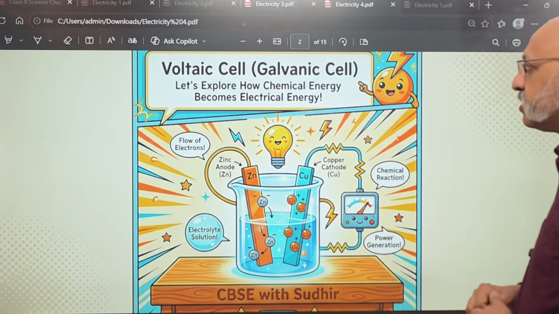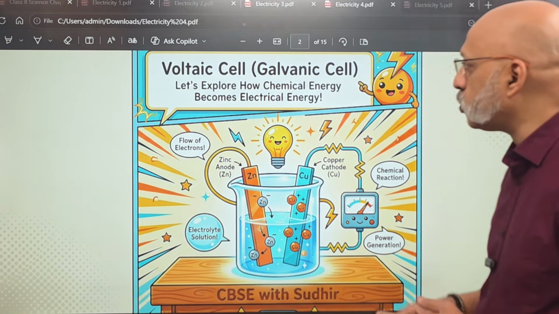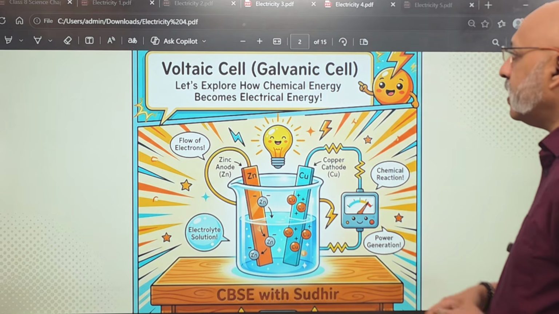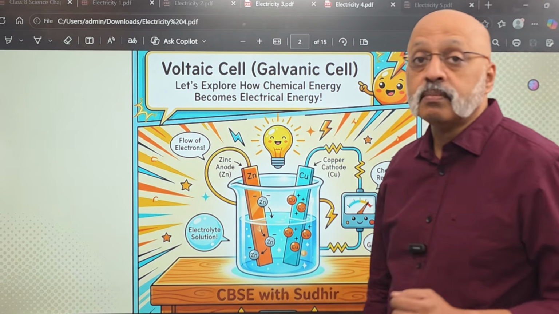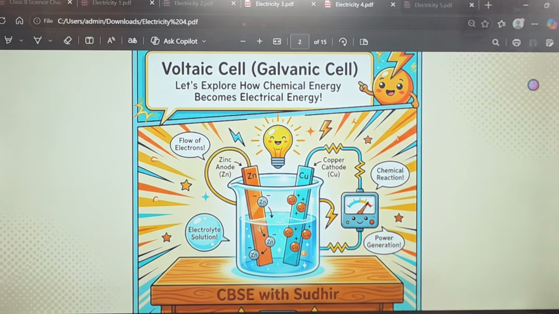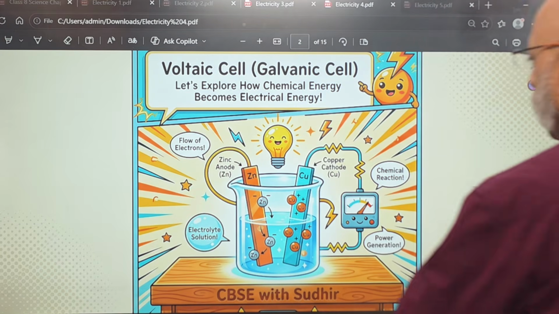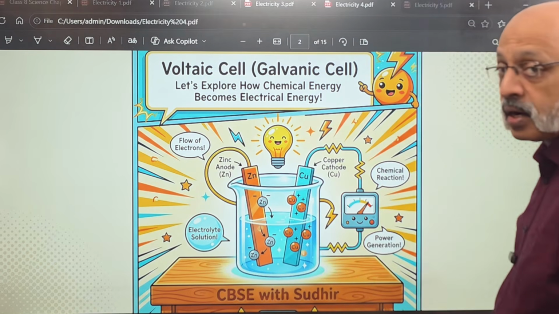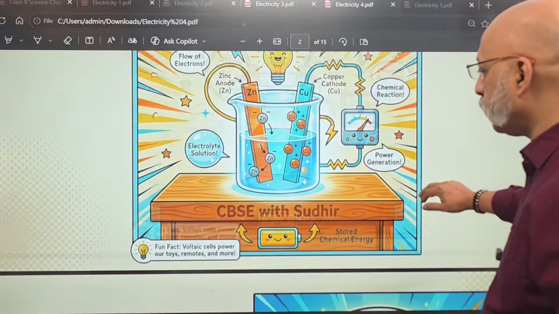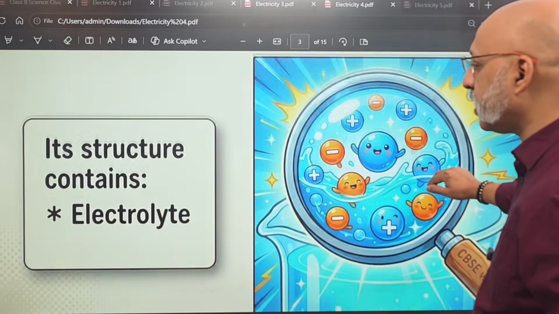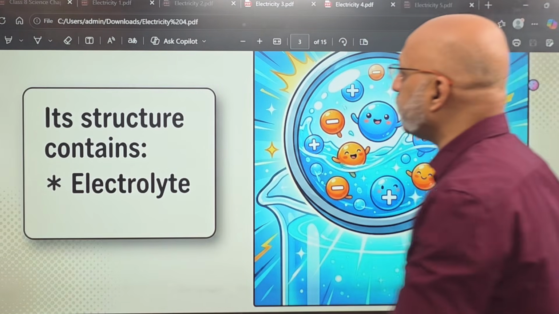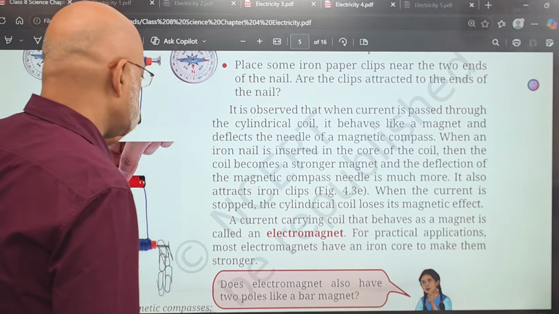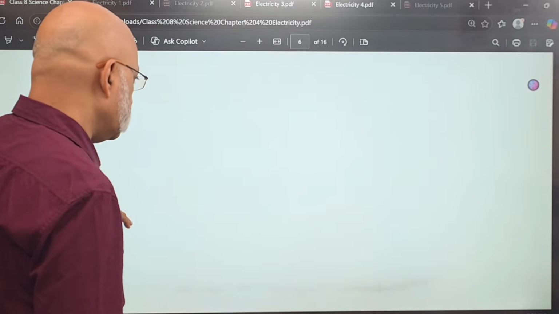Now, this is a very interesting thing called the voltaic cell, which is also known as the galvanic cell. Let's explore how chemical energy becomes electrical energy. How does this entire process really happen? Now, there is a whole lot of electrolyte, zinc, copper, different things which are involved in this entire process. So its structure contains electrolyte. Okay, in fact, I think the book may explain more. Let me just check quickly with the book.